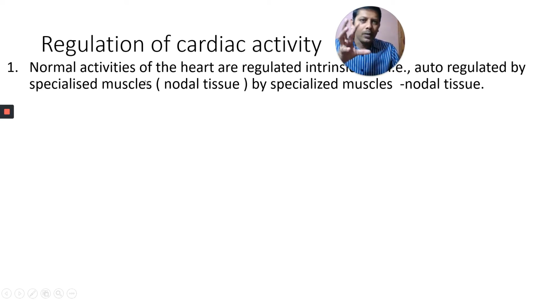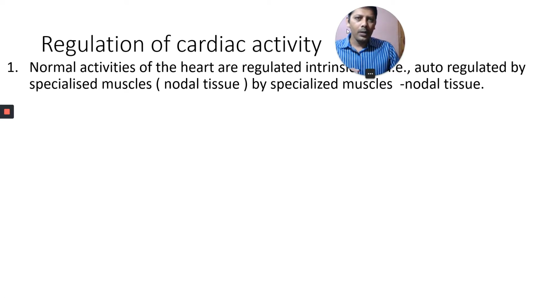Our heart is a myogenic heart. Myogenic heart means that without any external stimulation, on its own, it can produce action potentials, and it can contract and relax without any external stimulus. That's why the human heart is called a myogenic heart. It was given in a previous NEET exam.